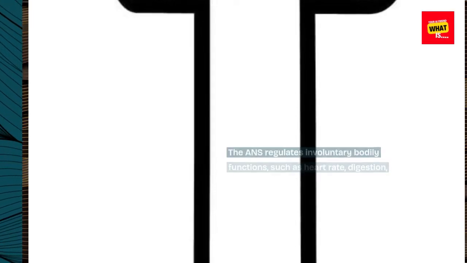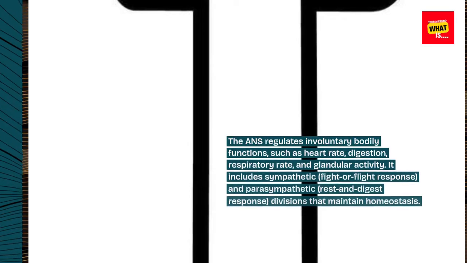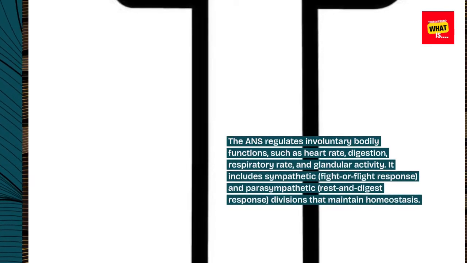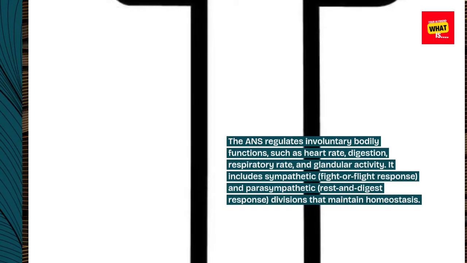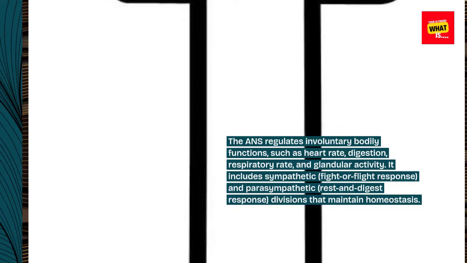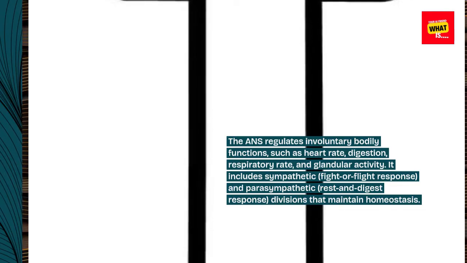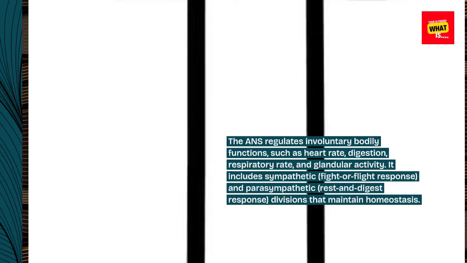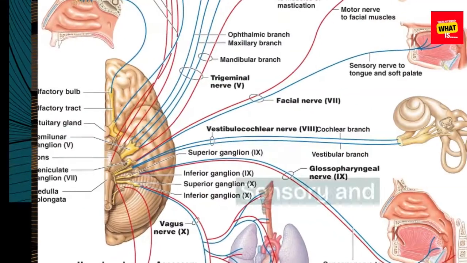Autonomic nervous system, ANS. The ANS regulates involuntary bodily functions, such as heart rate, digestion, respiratory rate, and glandular activity. It includes sympathetic (fight or flight response) and parasympathetic (rest and digest response) divisions that maintain homeostasis.